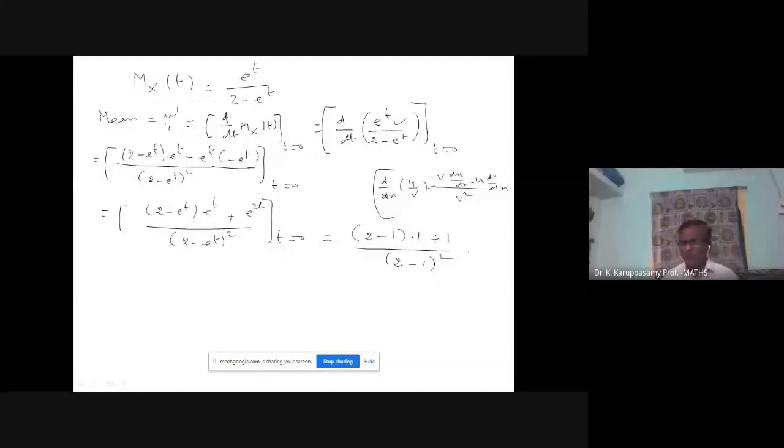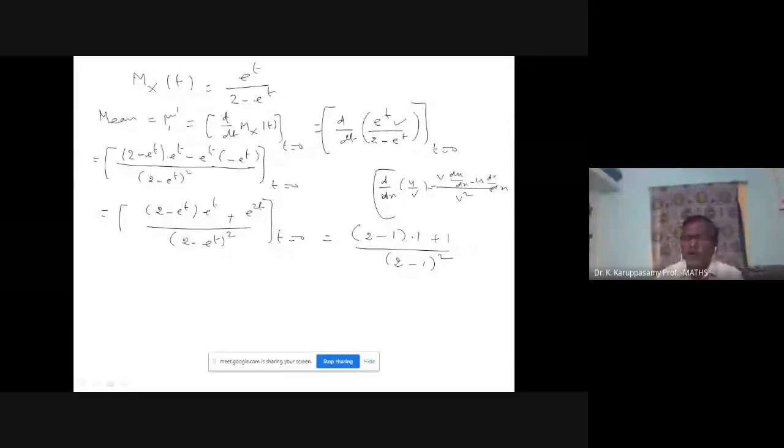So if you simplify, the numerator is 2 minus 1, that is 1, plus 1 is 2. Denominator is 2 minus 1, 1 squared is 1. So your mean equal to mu1 dash is equal to 2. Mu2 dash.